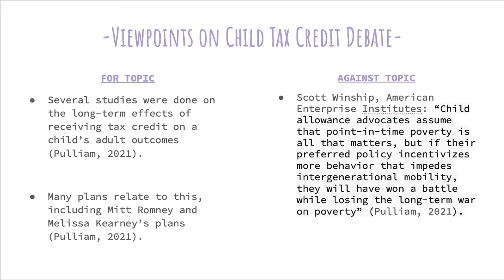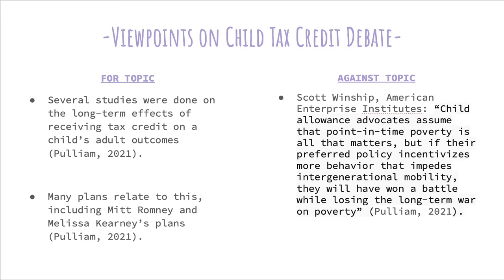Many plans relate to this one, including Mitt Romney's plan, which was very related to this one. However, it was with a higher allowance for children along with other benefits, as well as Melissa Kearney's plan, which was the Social Security for kids, which would help to give them money and allow them to afford things to live comfortably.